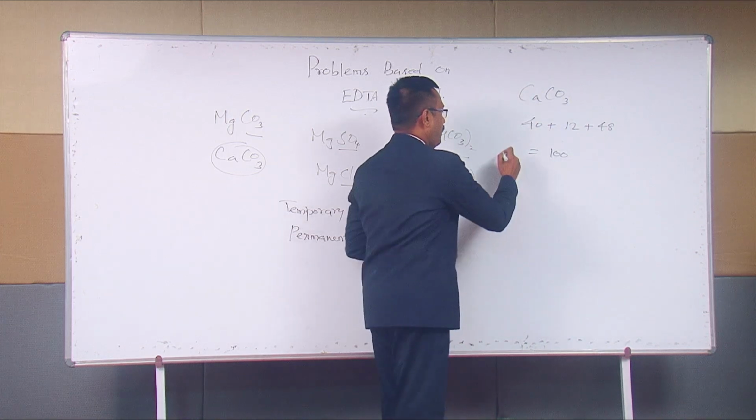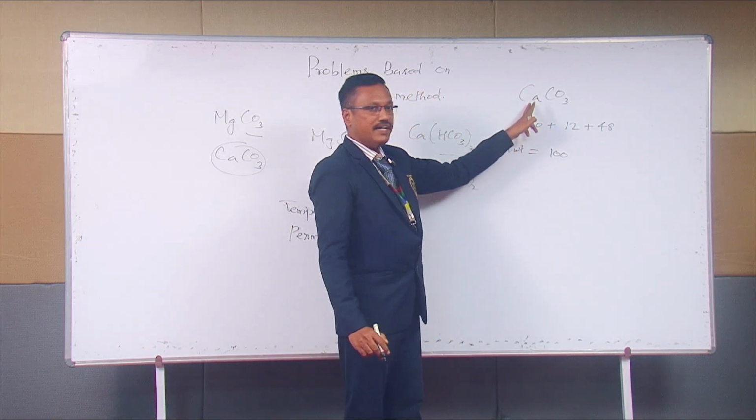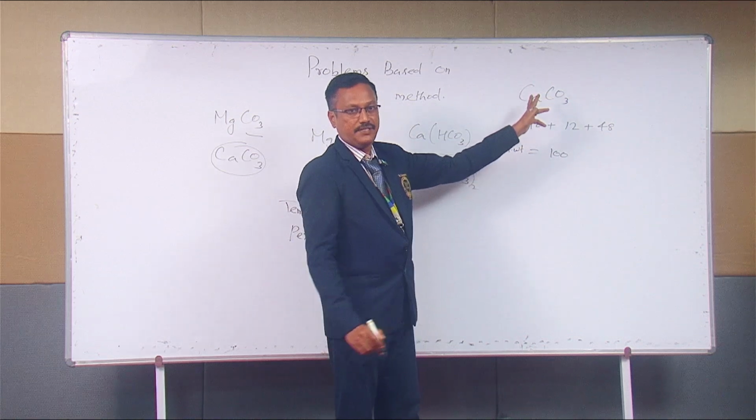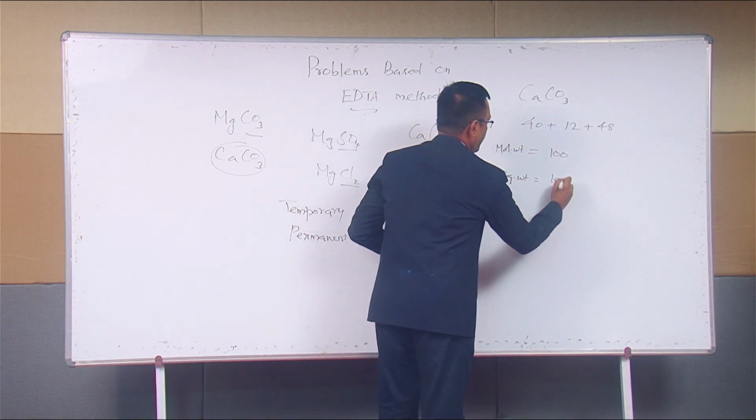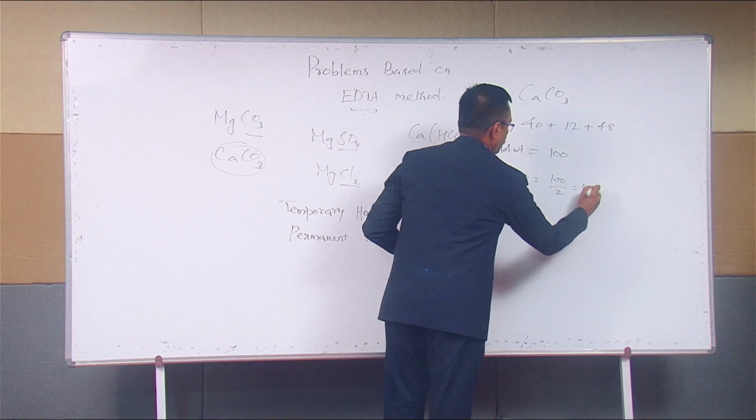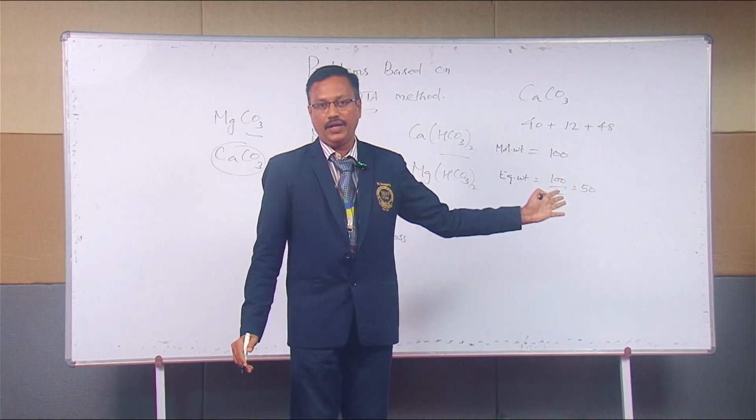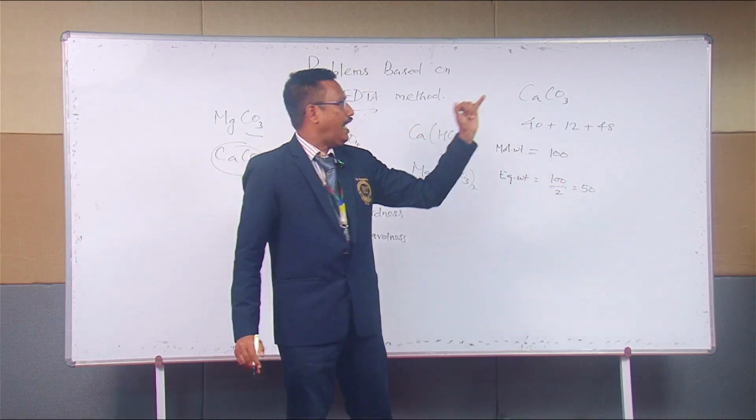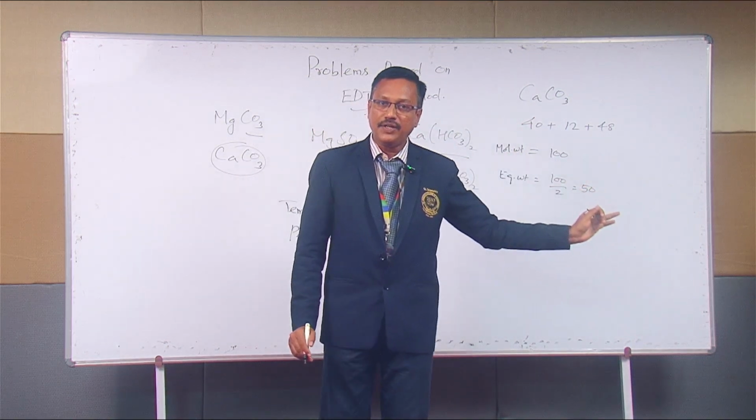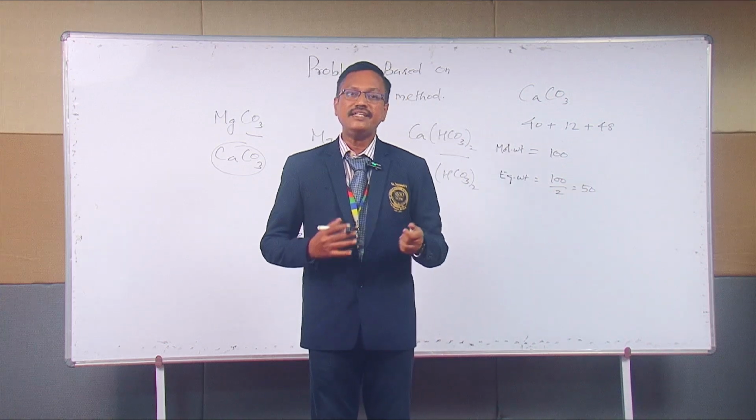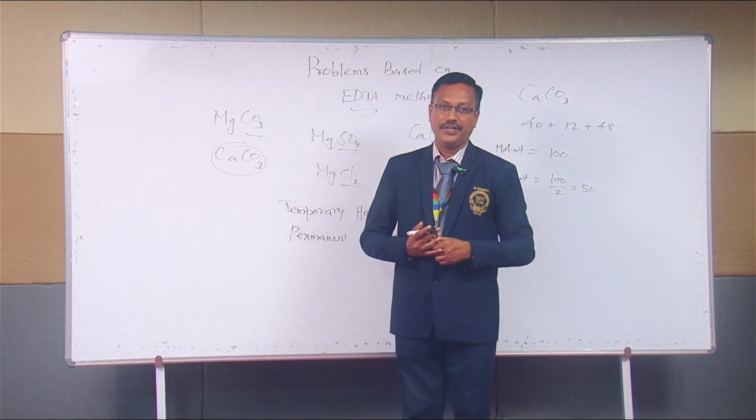Calcium carbonate, the molecular weight is 100. What is the valency of calcium? Ca2+. Therefore, the equivalent weight of calcium carbonate is 100 by 2, that is equal to 50. Yet another easy number when it comes to calculation. So, number 1, calcium carbonate molecular weight is 100. Calcium carbonate equivalent weight is 50. So, it is easy for us to use calcium carbonate as the standard in the calculation.